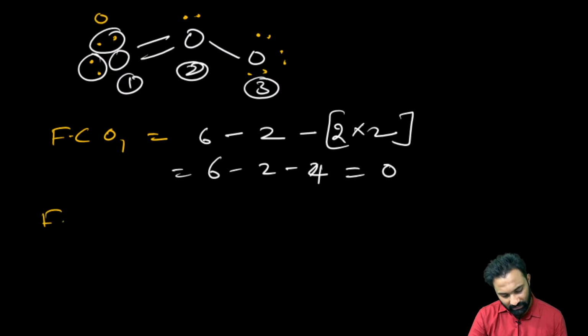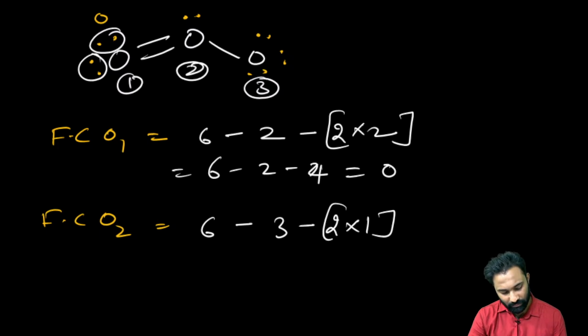Now if you calculate the formal charge on oxygen number 2, how to calculate? Oxygen valency 6. Here the bond pairs of electrons are 3 and the number of lone pairs of electrons is 1. It will give you 6 minus 3 minus 2. It will give you plus 1. Now the formal charge on this oxygen is plus 1.